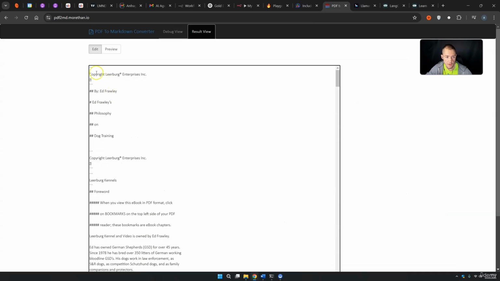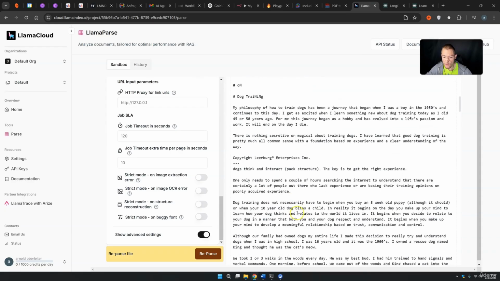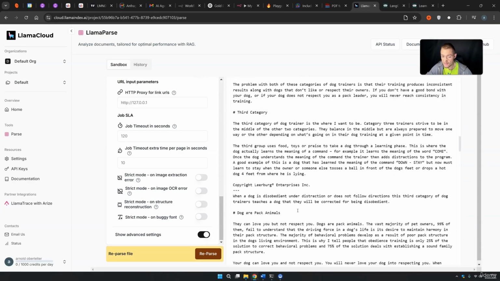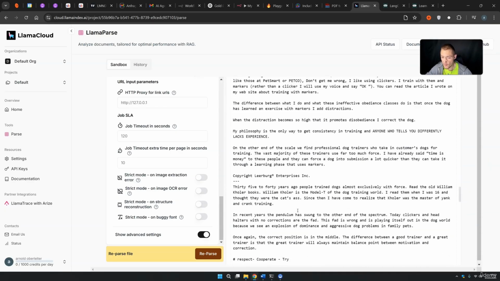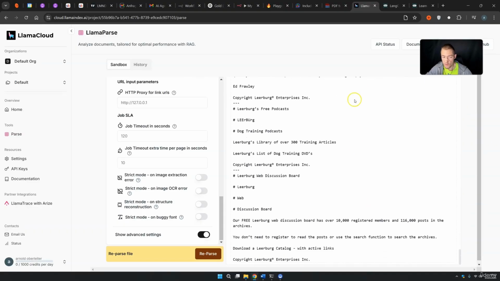And if you look at it right here, we have basically nearly the same thing, but I think LlamaParse does an even better job of extracting the information, perfectly structured for an LLM. So if you have a messy PDF, please try to use LlamaParse on this online webpage. It's really that easy. And in the next video, I also want to show you how you can use LlamaParse, but in a Google Colab notebook.